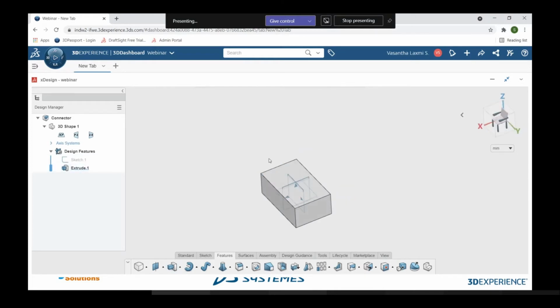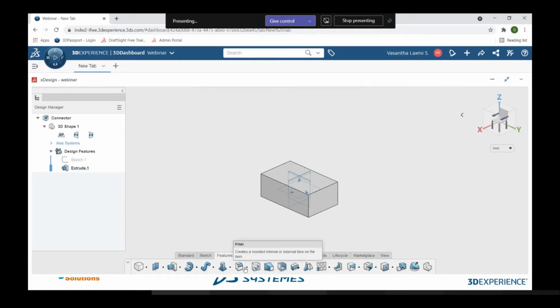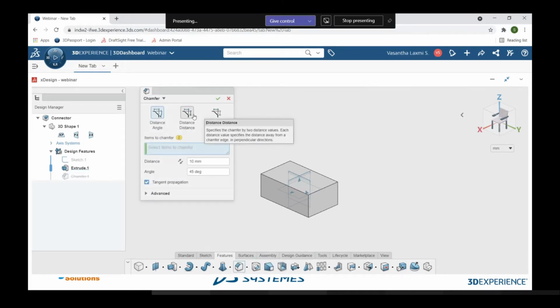This is the kind of thing you can create, and I'm pressing Ctrl 7 so that I can have the perfect isometric view. Moving on, I'm going to give a chamfer to it. You can see here in the features tab there is a fillet command, and in the drop-down of fillet there is a chamfer command. When I click on it, there are 3 types of options, and I'm going with distance-distance, and I'm giving it 8 mm of distance.